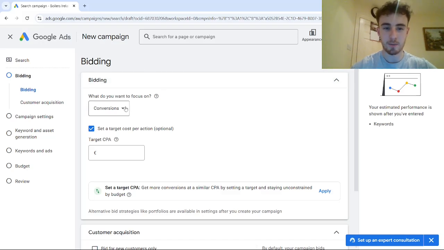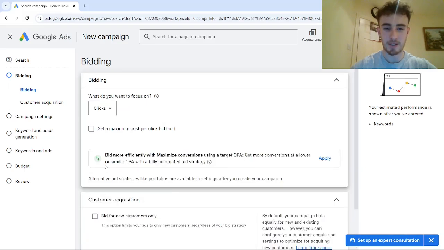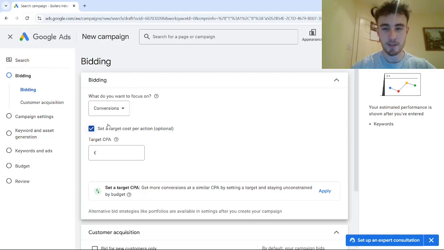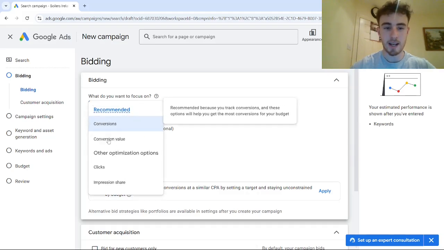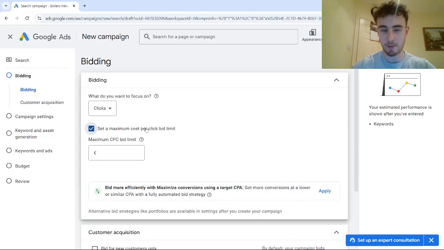at the very beginning, we didn't use a maximize conversions bidding strategy, but we actually used maximize clicks. And now we are using a maximize conversions bidding strategy, but I don't believe we would have had such a high conversion rate if we were to start out the campaign this way. I believe because we had patience at the very beginning by using maximize clicks and setting a maximum cost per click bid limit and getting plenty of conversions inside the campaign, with perhaps a lower conversion rate overall and not the dream end goal cost per lead that we want to achieve in the long run at the very beginning,